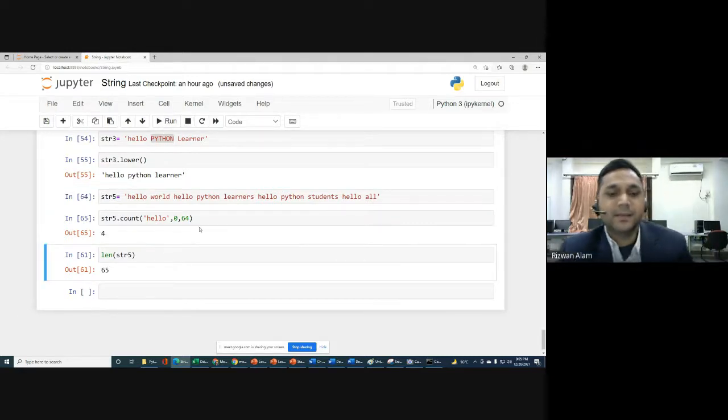You can see that from 0 to 64, if you start with index number 0 and go through all the characters till the character at index number 64, because we have a total of 65 characters, so the index for the last character will be 64. So 0 to 64 we have to check, and then this count function will check how many times hello is coming within this string: 1, 2, 3, 4. So that was the point about the count function.